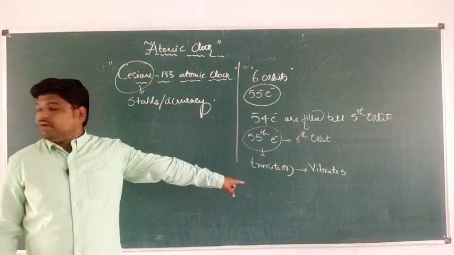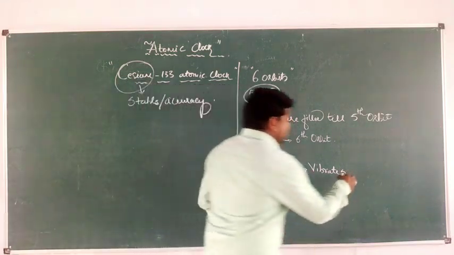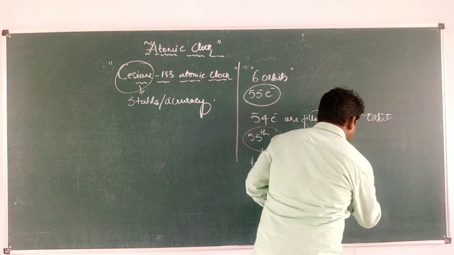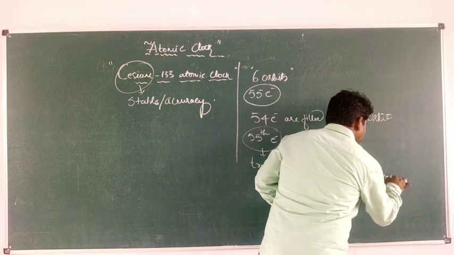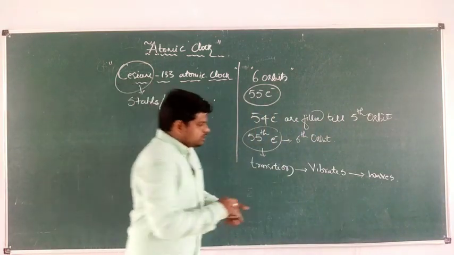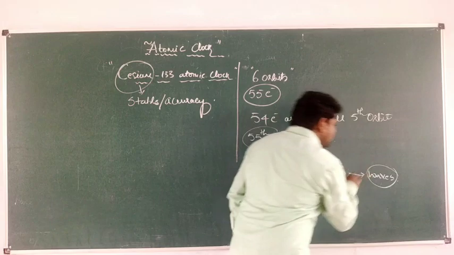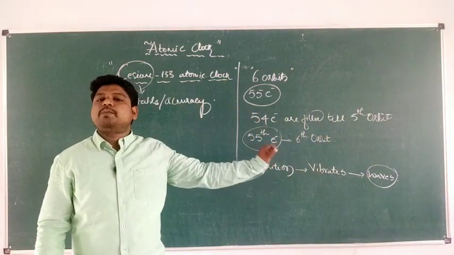Due to this vibration, it produces some waves. It produces what? It produces waves. See, whatever the waves are produced, these waves do have some properties.